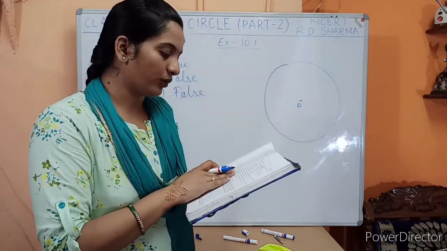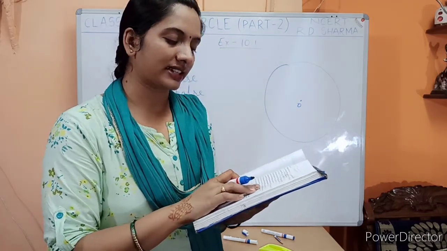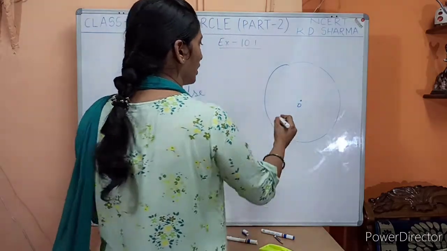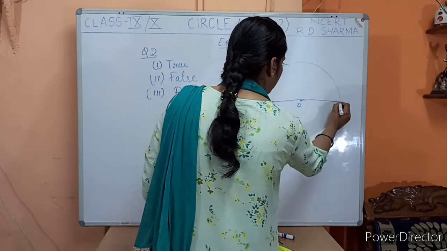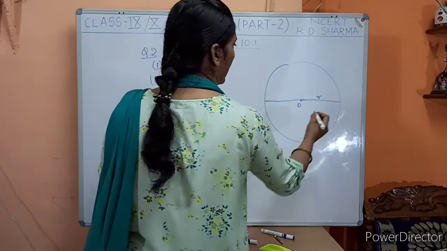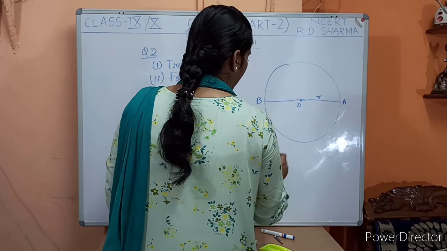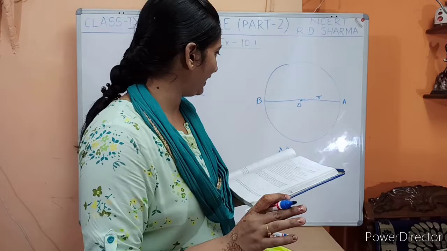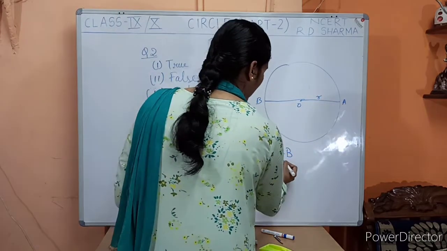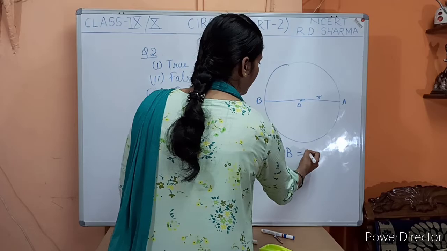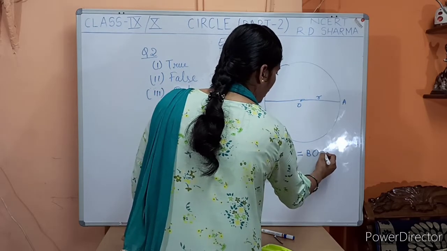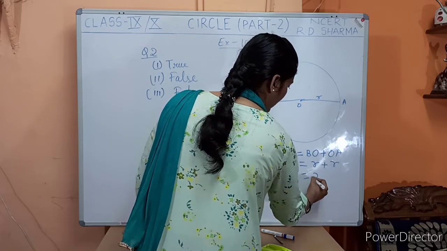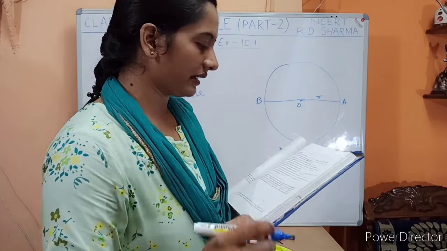So here we are discussing the fourth one, a chord of a circle which is twice as long as its radius. अच्छा ठीक है, एक ऐसा हमें chord ड्रॉ करना है जिसका लेंथ रेडियस के ट्वाइस है। अगर सपोज ये डिस्टेंस r है, this is A, this is B, एक ऐसा chord. Now you must be knowing diameter is the longest chord, right? And if I write the chord AB, can I write chord AB as the sum of BO plus OA? And what is this? This is nothing but R plus R, and that must be twice of R. Here R is the radius, right?